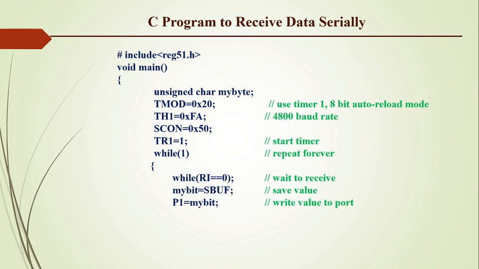And in our next step, we have to send this data to port 1. So we write the instruction P1 equal to mybit, and clear the flag to receive the next byte of data. In this way we can receive the data continuously and send it to port 1.